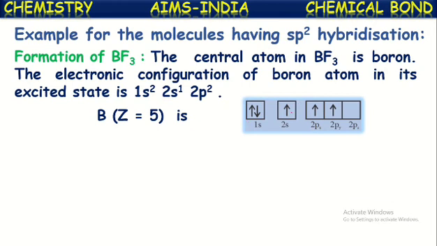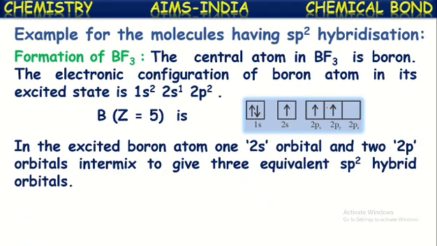Actually, this electron should be here in the ground state, but when it gained energy, it jumped from the s orbital to the vacant p orbital. That's why it became 1s2, 2s1, 2px1, 2py1. If you observe, there are three unpaired electrons, one each in the 2s orbital, 2px orbital and 2py orbital.